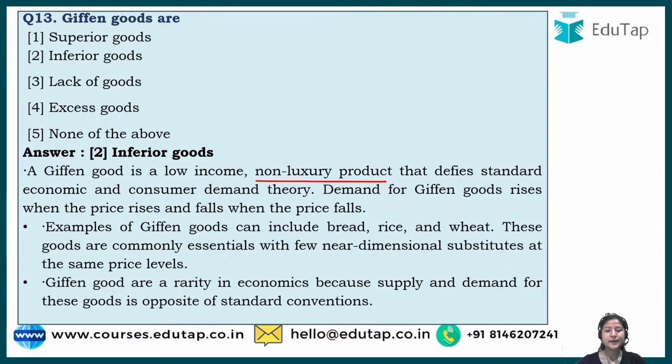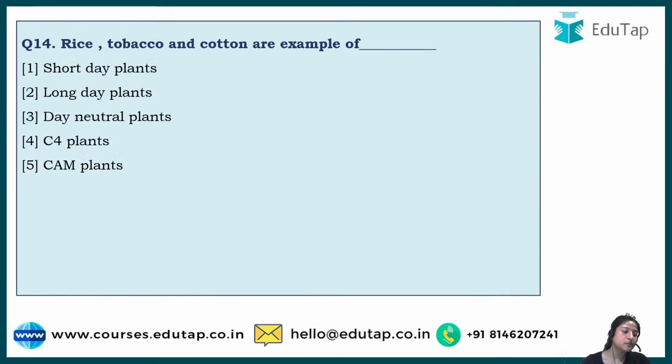All right, so this is about Giffen Goods. I hope this particular topic is clear. Next is question number 14, which says rice, tobacco and cotton are examples of, and you have to guess from the following options.